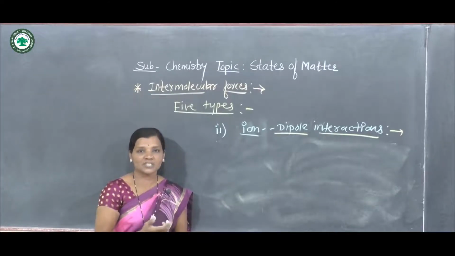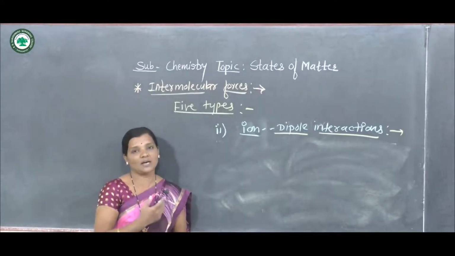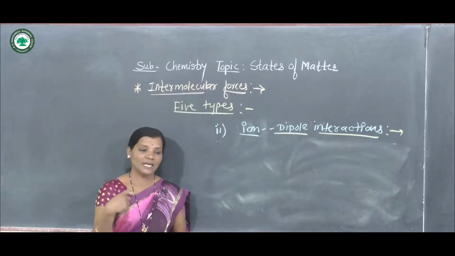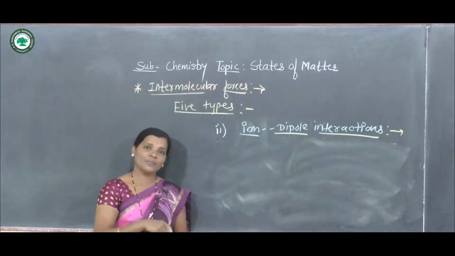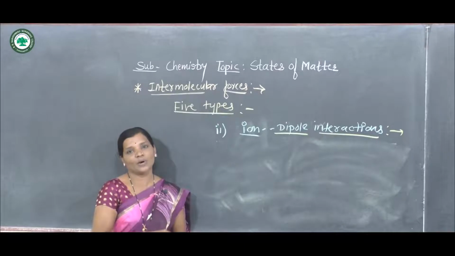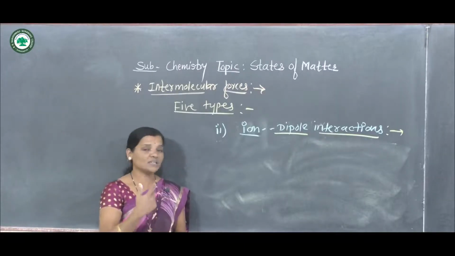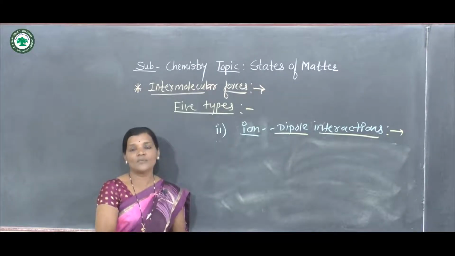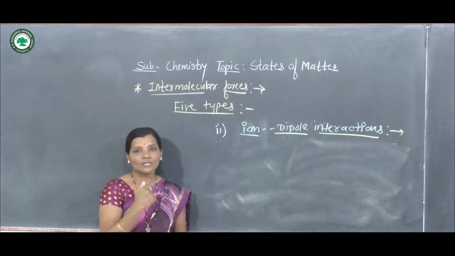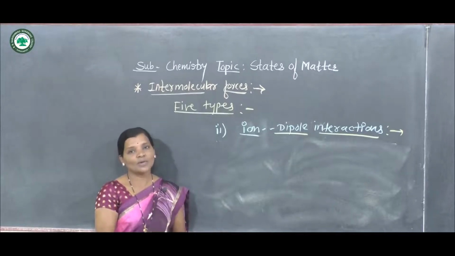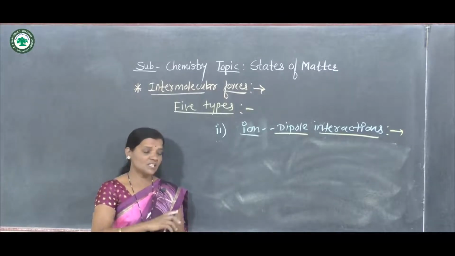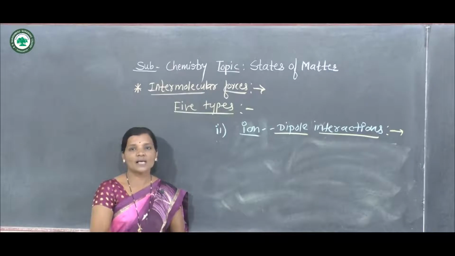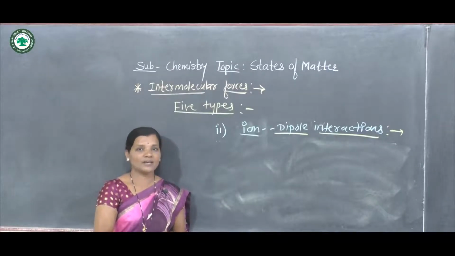When the interactions or attractive forces are present between an ion, which may be a positive ion or a negative ion, that means a cation or an anion, and these interactions happen with the positive end or negative end of a polar molecule, or with the dipole, positive dipole or negative dipole, such types of interactions are called ion-dipole interactions.